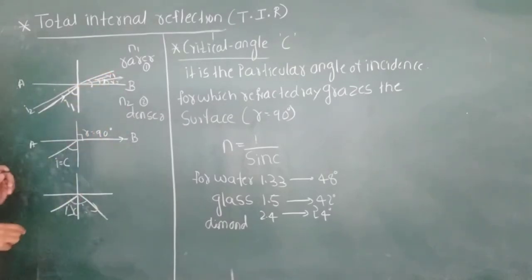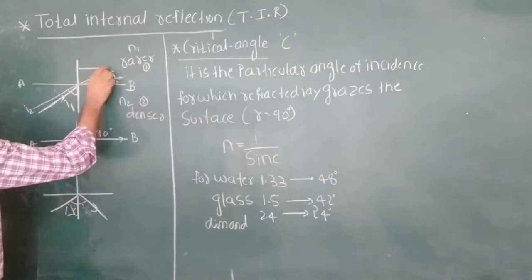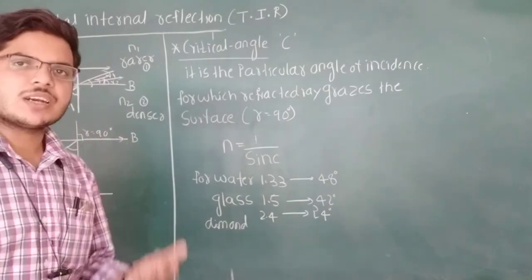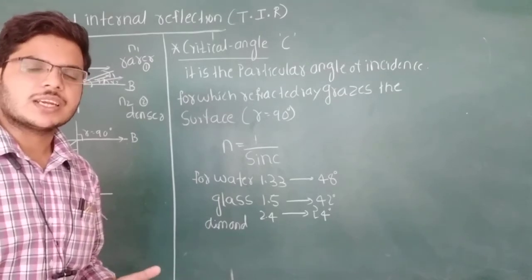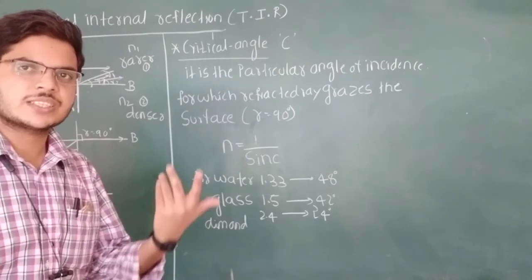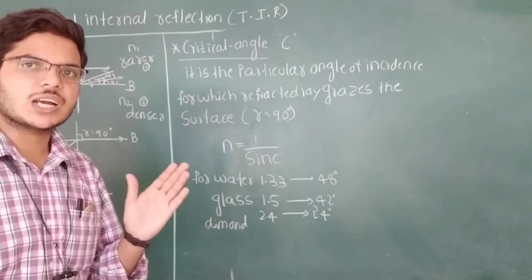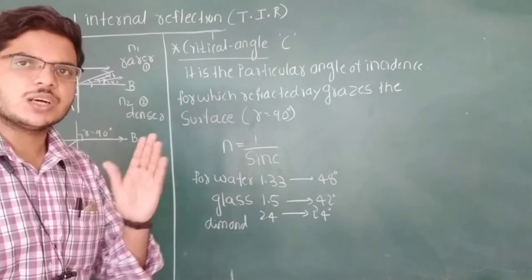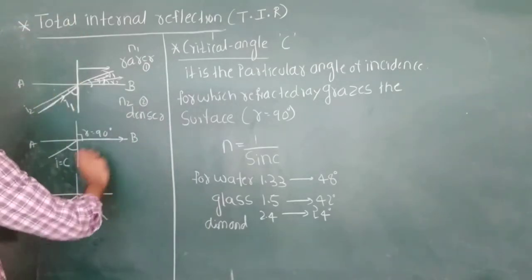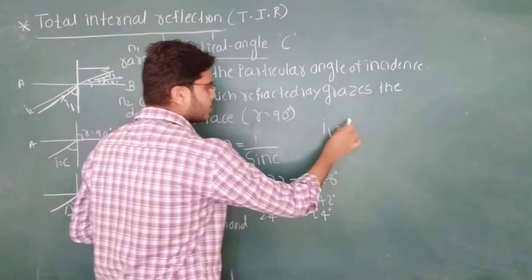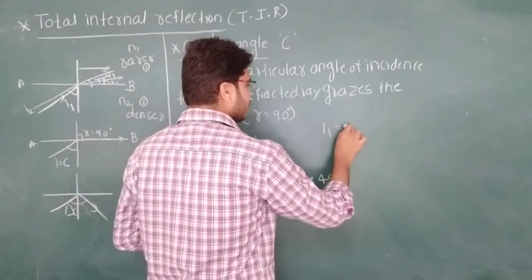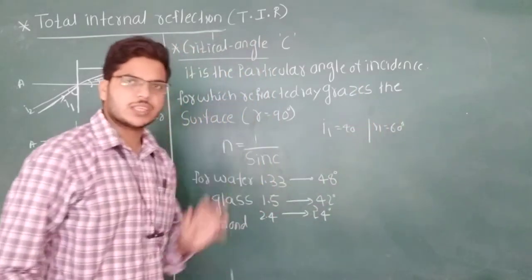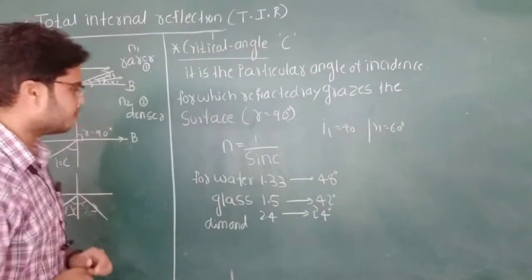The refracted ray goes away from the normal. For example, if I1 is equal to 40 degrees, then R1 is equal to 60 degrees. Refraction is more, the refracted angle is more.